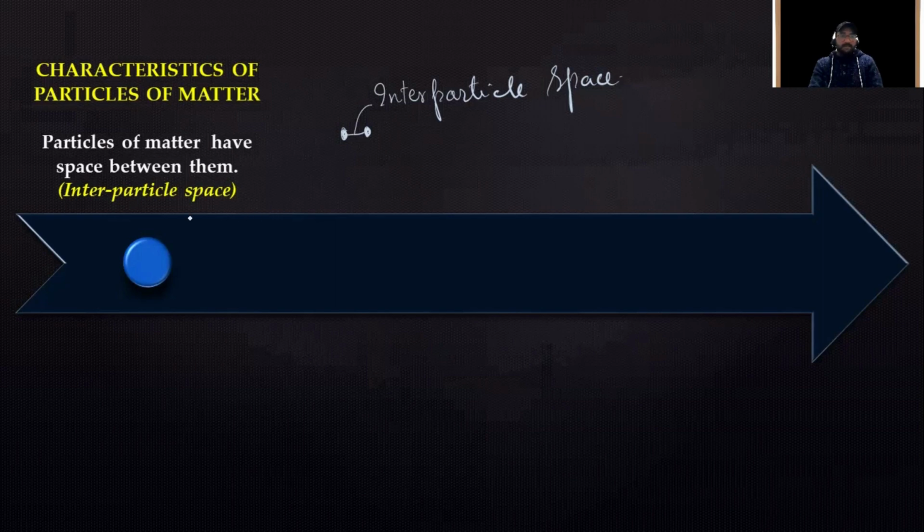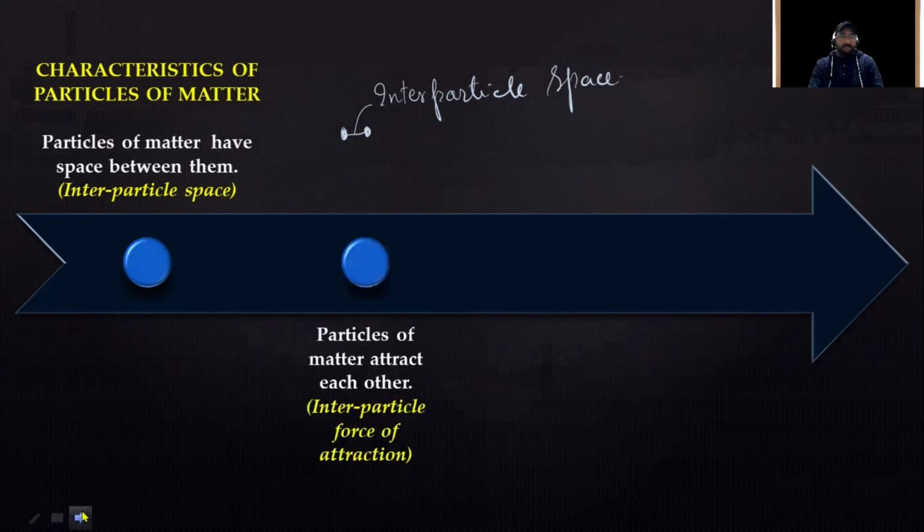Now, this interparticle space is related to another characteristic of particles of matter, and that characteristic is that particles of matter attract each other. That's interparticle force of attraction. Okay, so as the space increases, this interparticle force of attraction decreases.